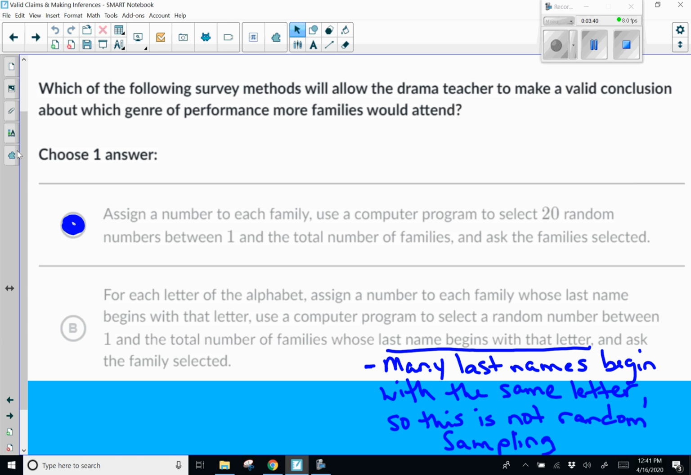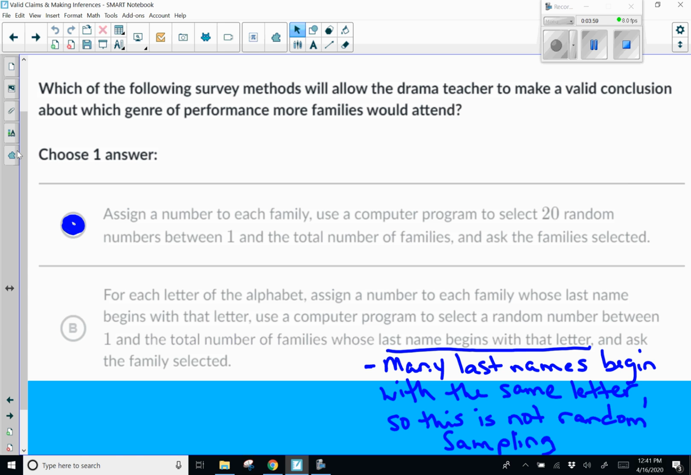If you look at B, they are using the letters of the alphabet, assigning the number to each family whose last name begins with that letter, and then using a computer program to select a random number between 1 and the total number of families whose last name begins with that letter, and then asking the family selected.